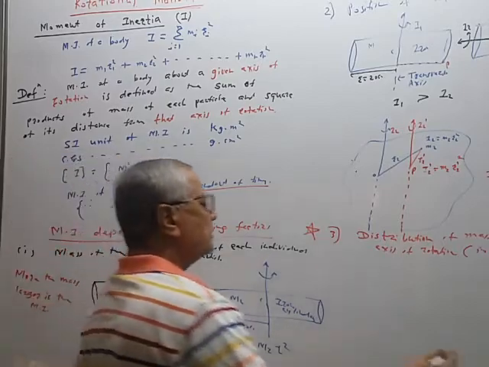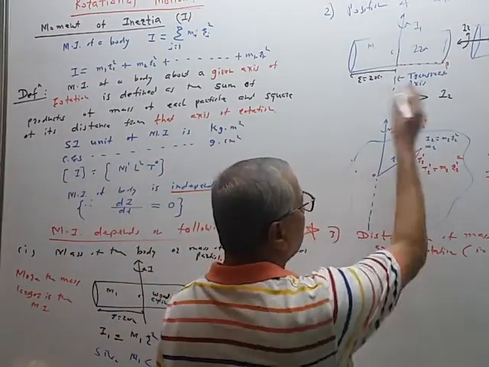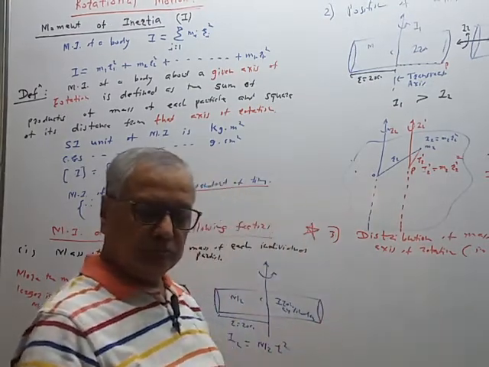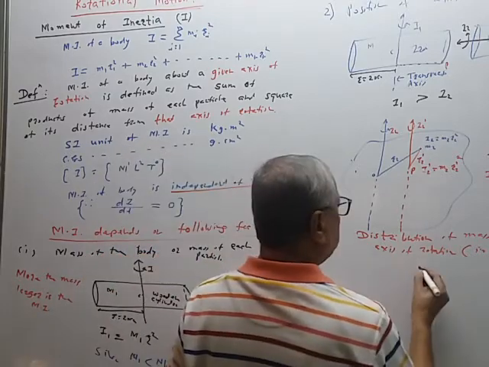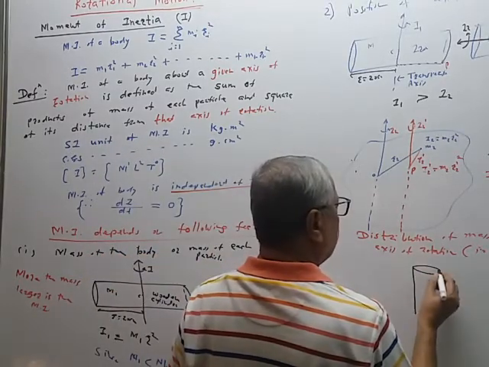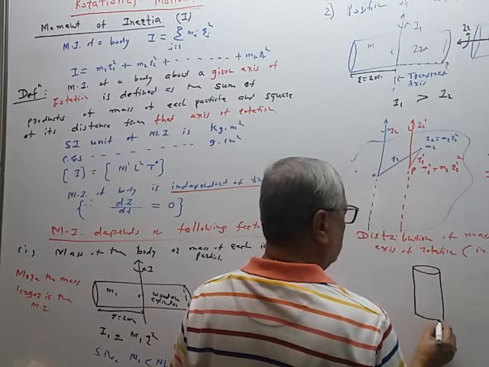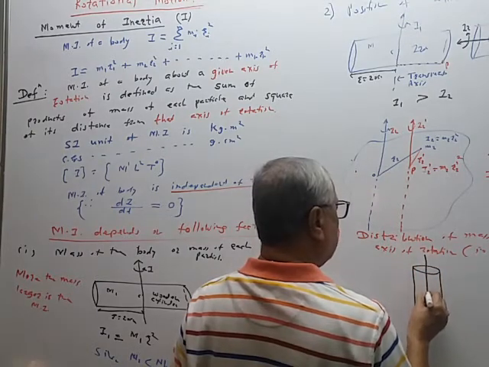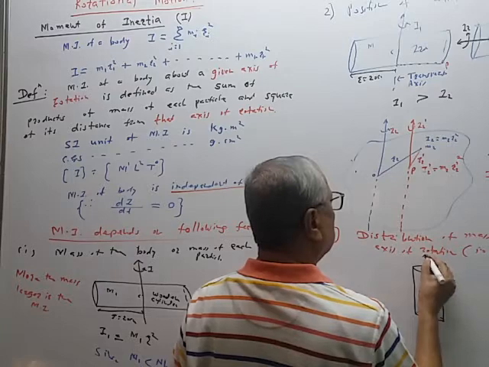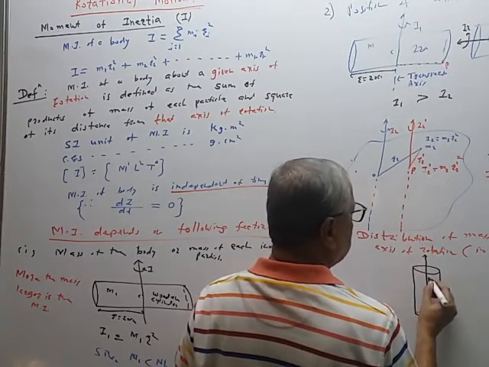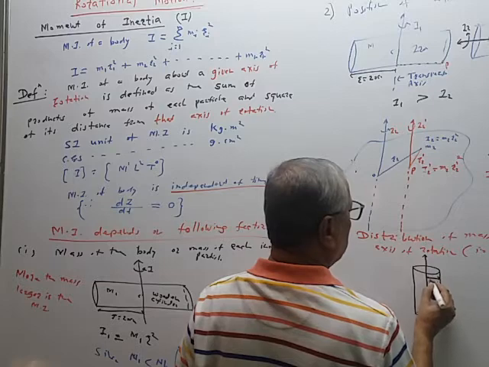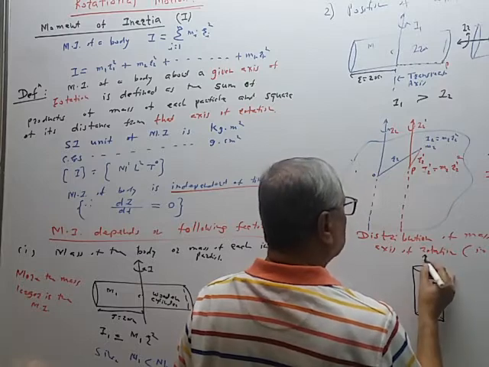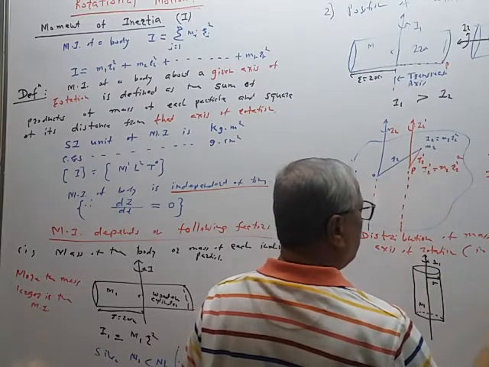So actually, what is the meaning? Now again I will use the same example. This is the iron cylinder. This is the longitudinal axis of symmetry. So this distance is 5 centimeter. The same example we are considering in a slightly different way, mass m. So this moment of inertia is I1.